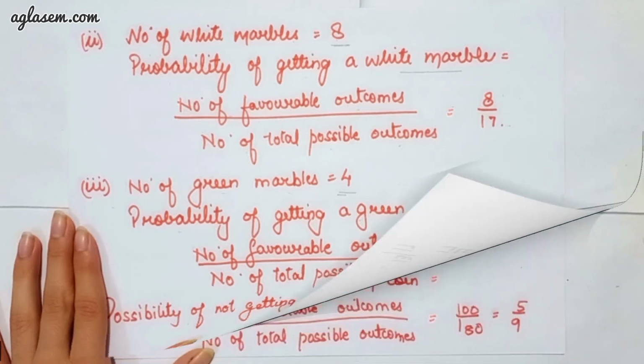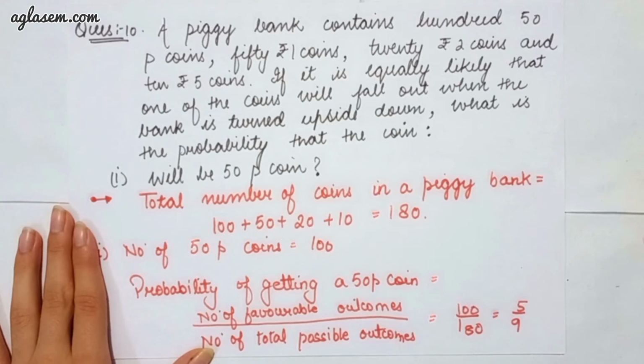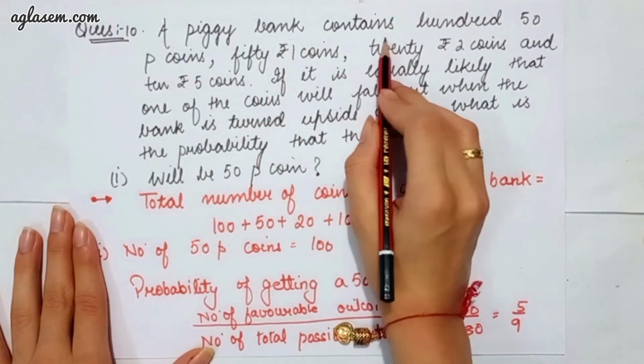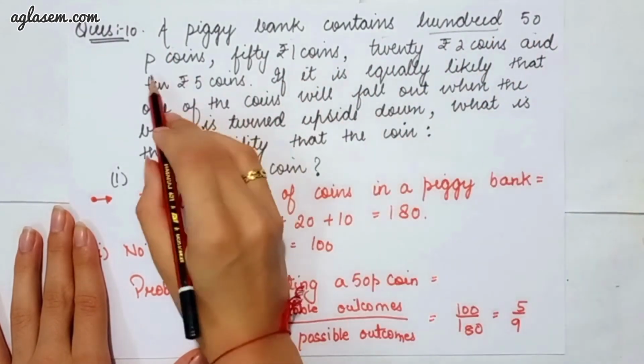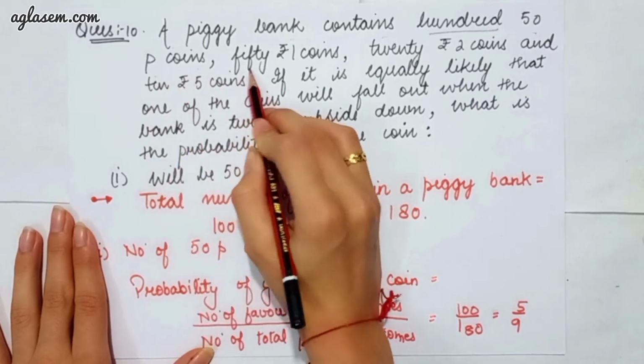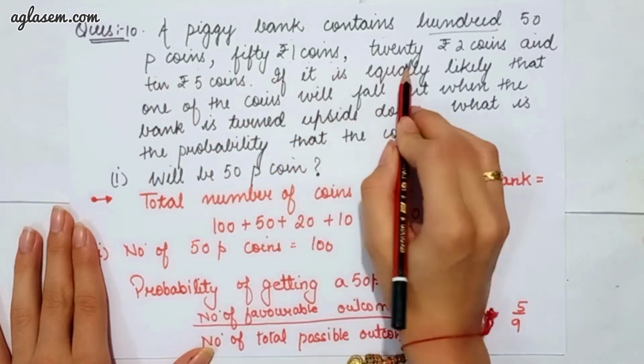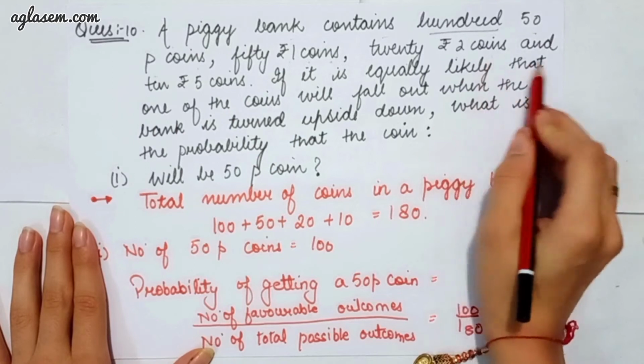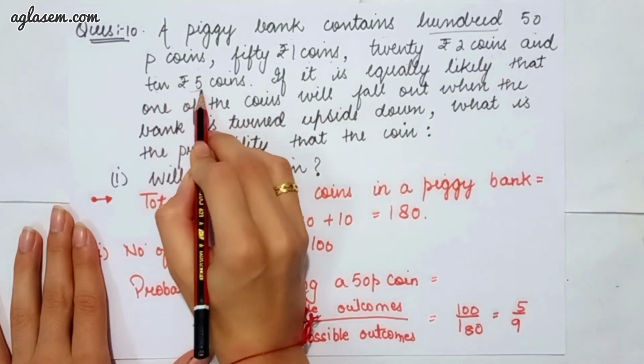Moving further to our question number 10, which says, a piggy bank contains 115 paisa coins, 50 rupees 1 coin, 20 rupees 2 coins and 10 rupees 5 coins.